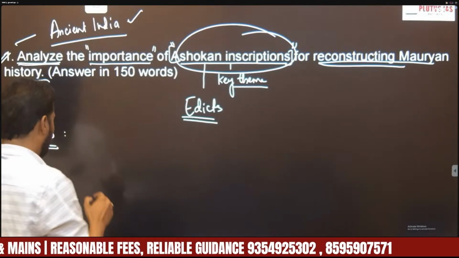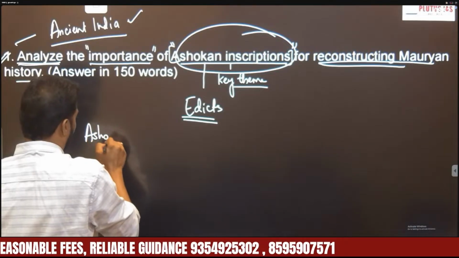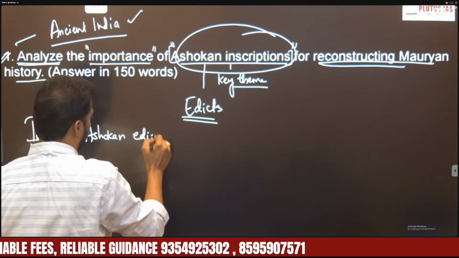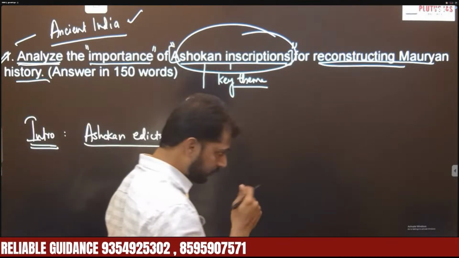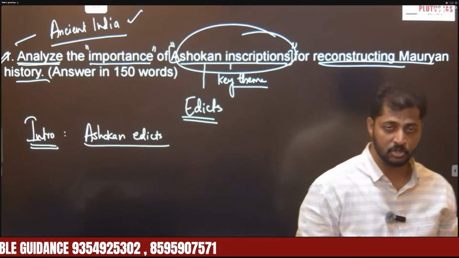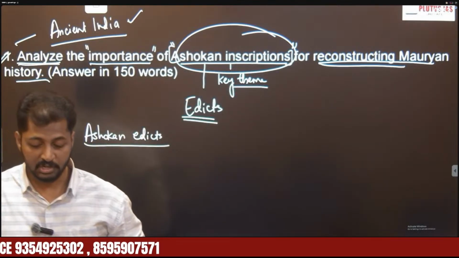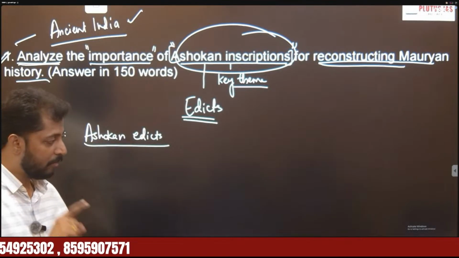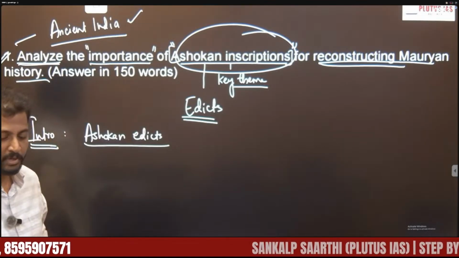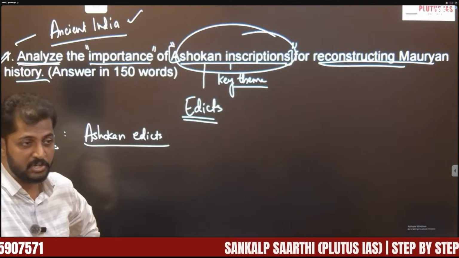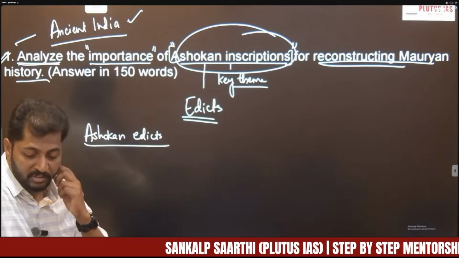In the introduction, you need to mention Ashokan edicts. They are archaeological records, or non-literary sources, the most important non-literary sources that help in constructing every aspect of the Mauryan Empire, whether cultural, social, political, economic or administrative. These Ashokan edicts help us in identifying them.